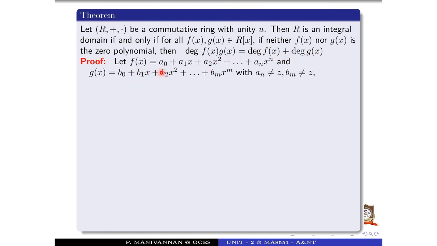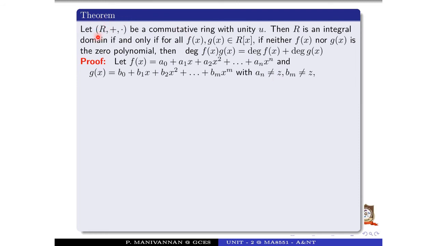Okay, now let f of x equal a naught plus a1 x plus a2 x square plus etc., plus an x power n, whose degree is n. Similarly, assume that g of x equal b naught plus b1 x plus b2 x square plus etc., plus bm x power m, with an not equal to 0 and bm not equal to 0. Here 0 is the additive identity in the ring R.